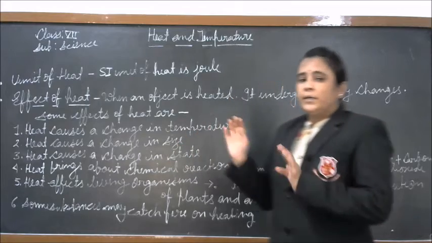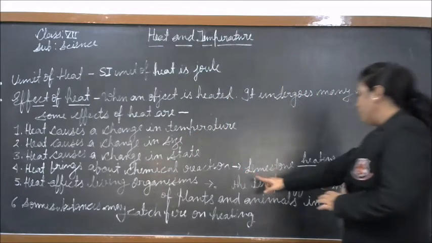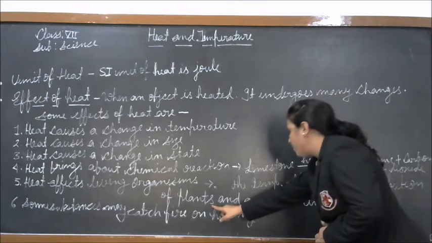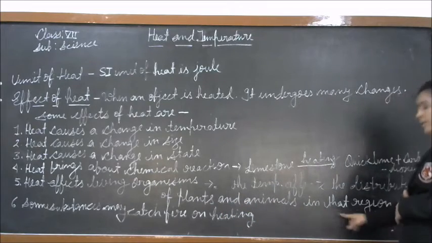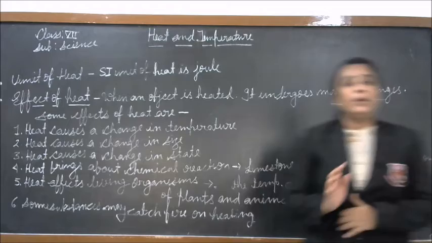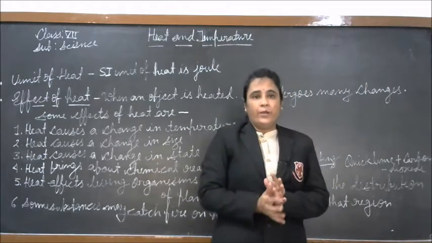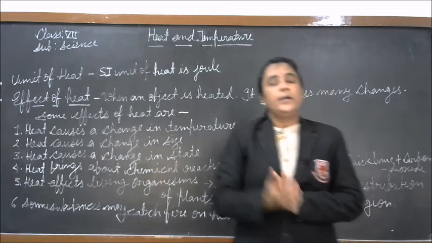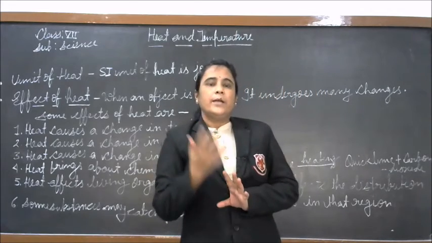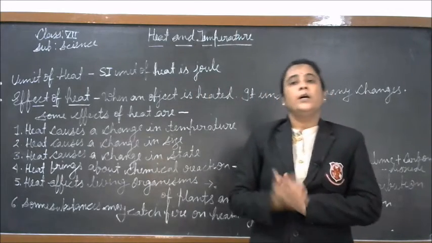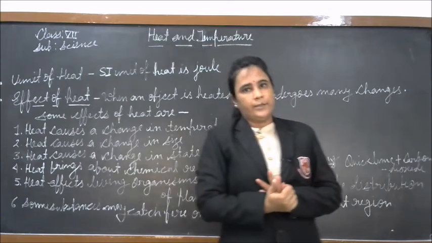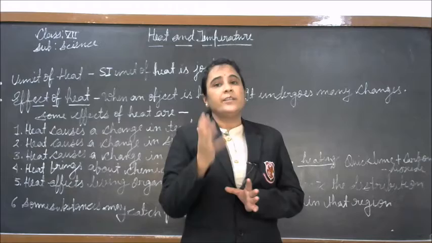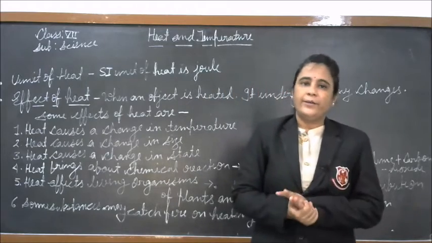So the temperature affects the distribution of plants and animals in that region. For example, polar bears and penguins are found in cold areas, and lions, tigers and elephants are found in hot areas, and the camel lives in a desert where the climate is hot and dry.